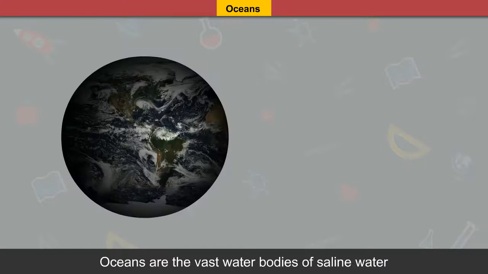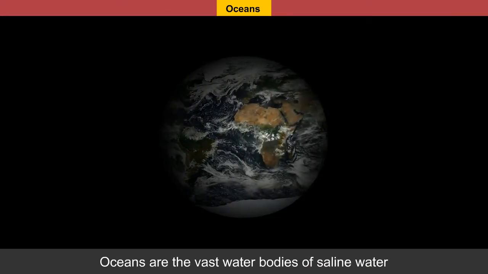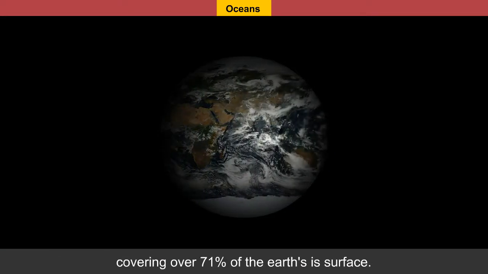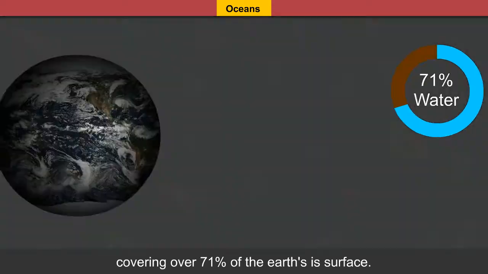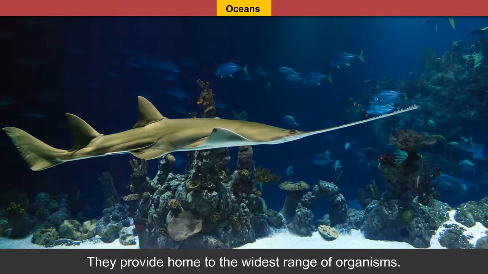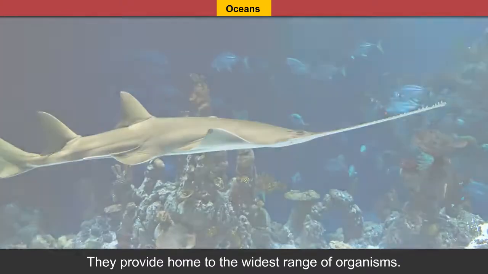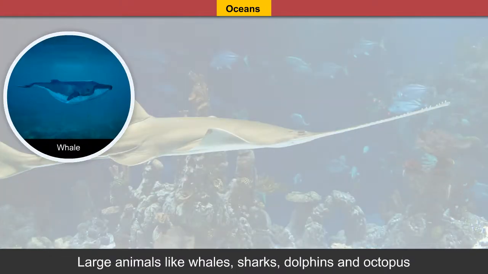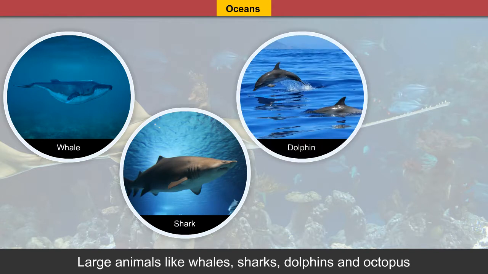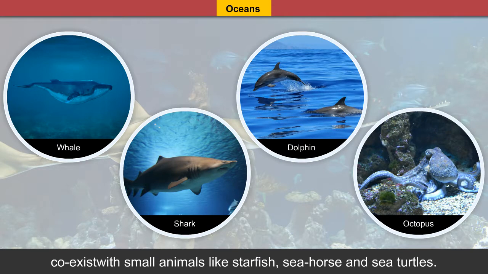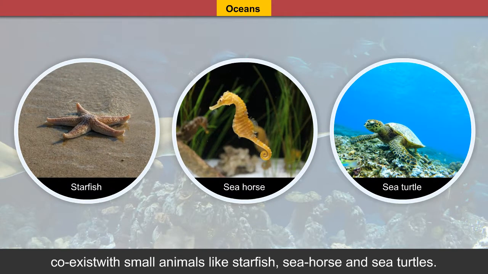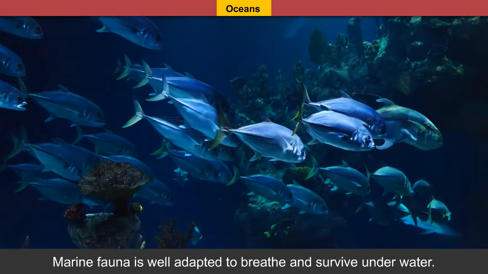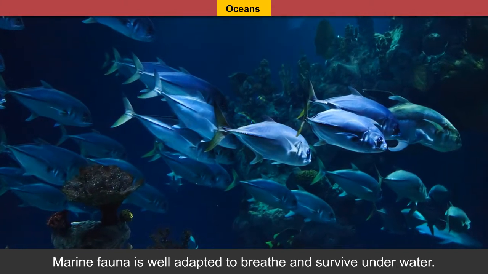Oceans. Oceans are the vast water bodies of saline water covering over 71% of the Earth's surface. They provide home to the widest range of organisms. Large animals like whales, sharks, dolphins, and octopus coexist with small animals like starfish, seahorse, and sea turtles. Marine fauna is well adapted to breathe and survive underwater.